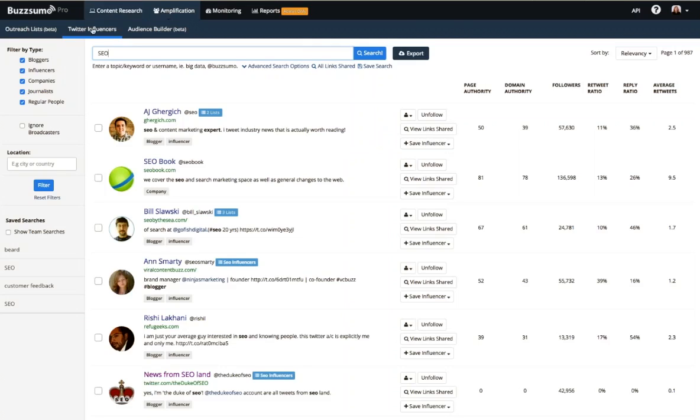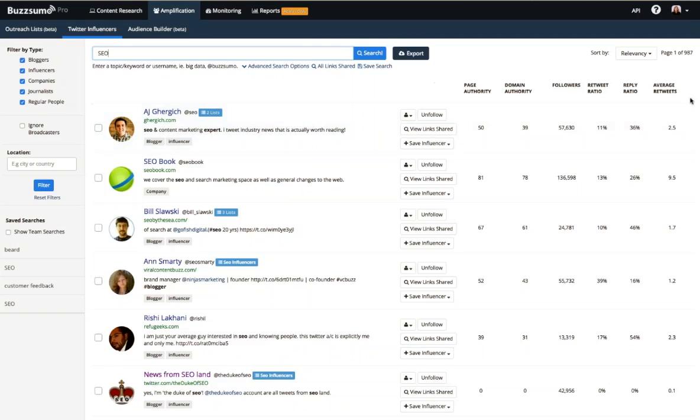Now, if you go to amplification and Twitter influencers, you can enter a topic like SEO, and we're going to do a more holistic search for people who are interested in your topic. Basically, we'll look at Twitter bios and the lists that people have been added to, and compare that with keywords to identify people who are relevant for certain topics. We'll bring that list back for you sorted initially by relevance, and that just means we think there's a good degree of overlap between these people and your topic.